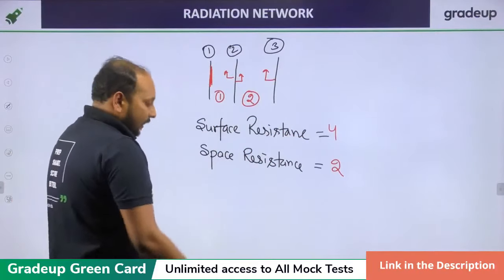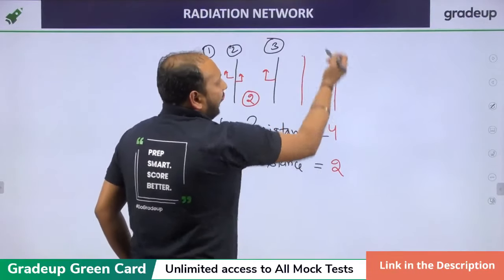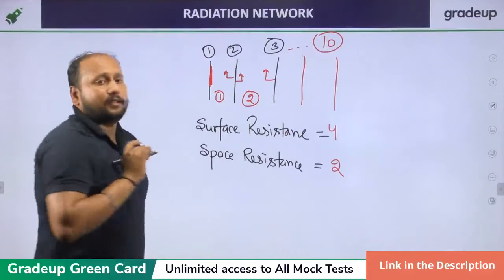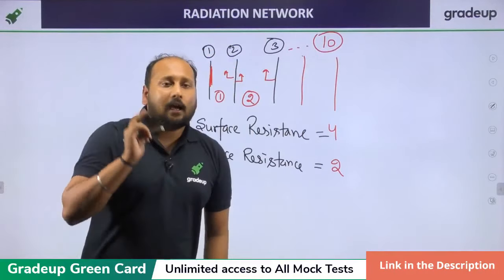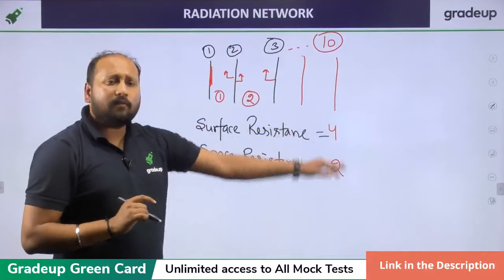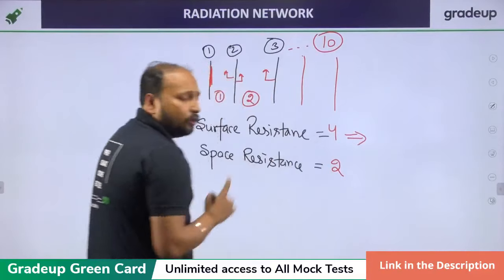So if you are having 10 plates total, can you tell me how many number of space and surface resistance? In that case, it is very difficult if you're going with a diagram. So for that, there is one shortcut formula which you should know.